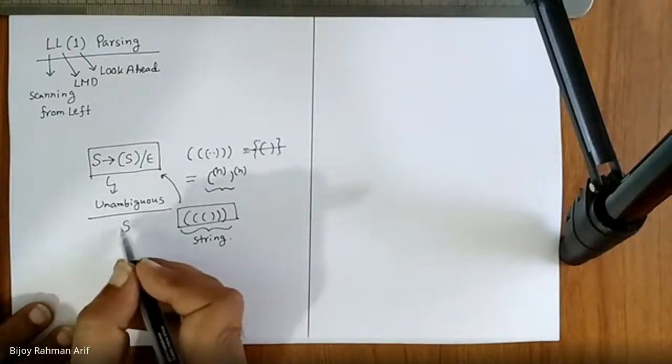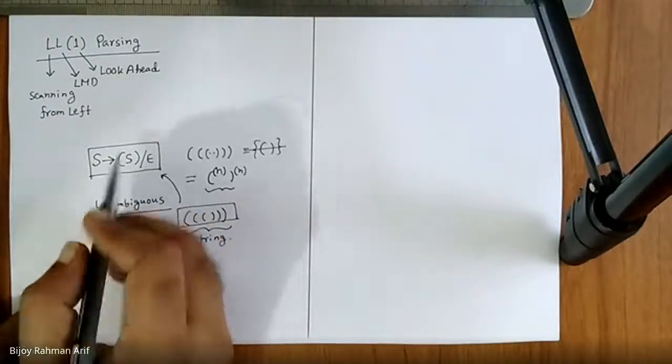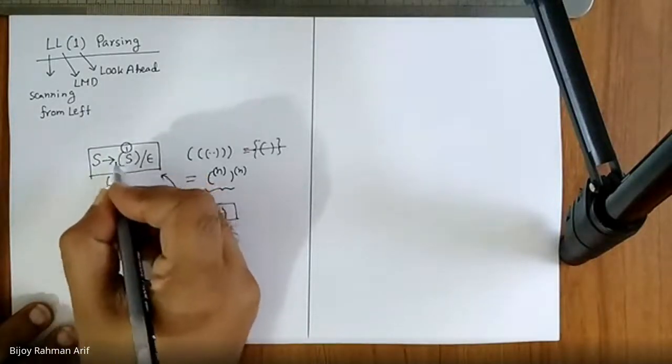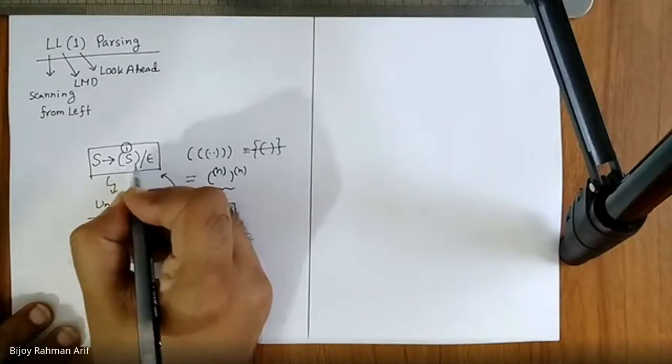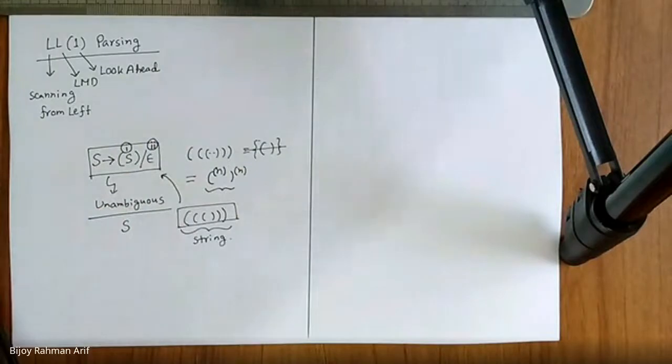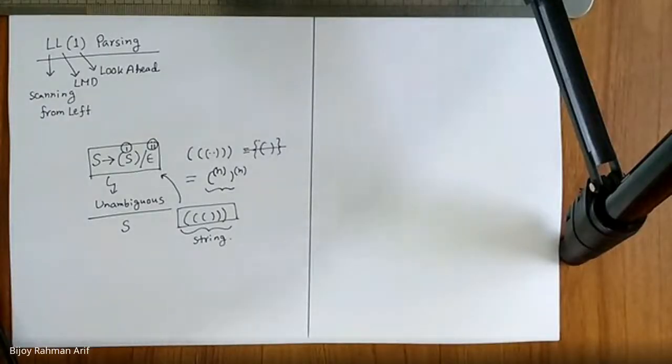Now, when I start from S, there are two productions. This one is the first: S derives open parenthesis S close parenthesis, and the second: S derives epsilon. Which one are you going to use? The first one. You use the first one because your intuition is very high, or you have already derived the parse tree in your mind.